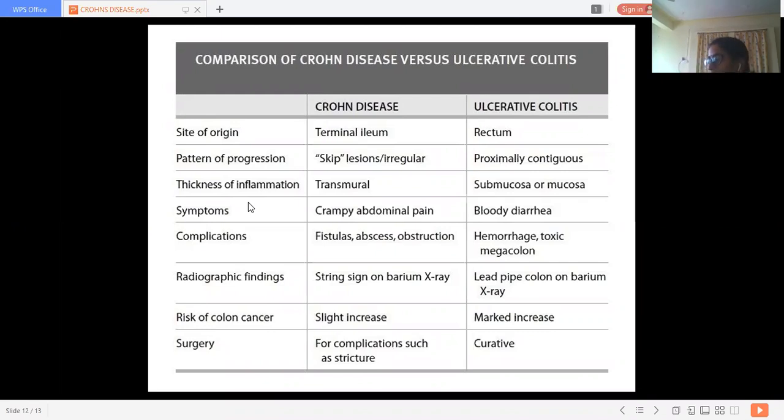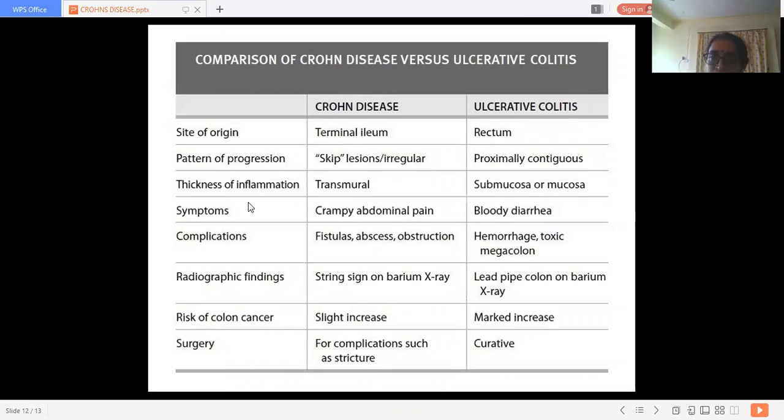Now in ulcerative colitis, the lesions are continuous, with mucosal involvement. In Crohn's disease, the lesions show transmural involvement of the colon.